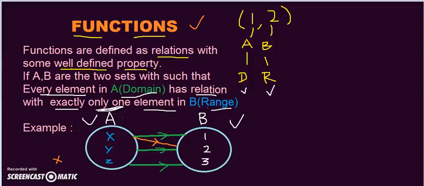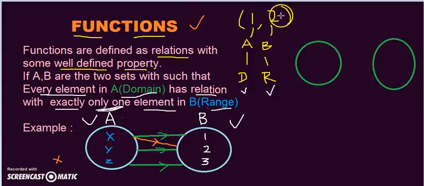Let me take another example. Suppose this is a set, called the domain, with a set of persons: X, Y and Z. These three are person names. This is another set, known as the range, which has the liking of colors.